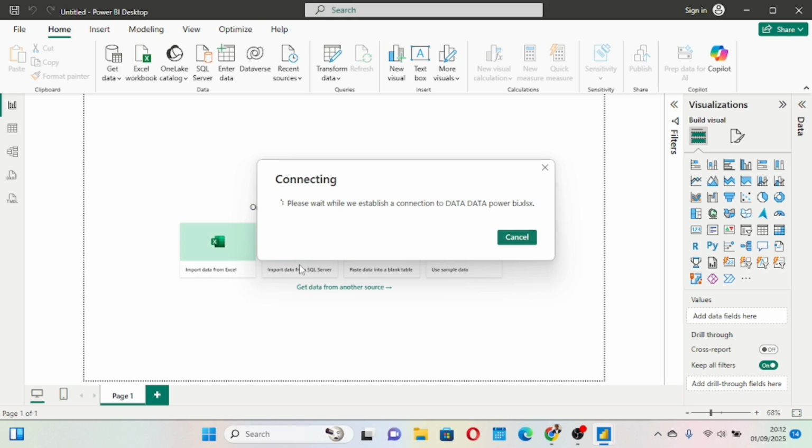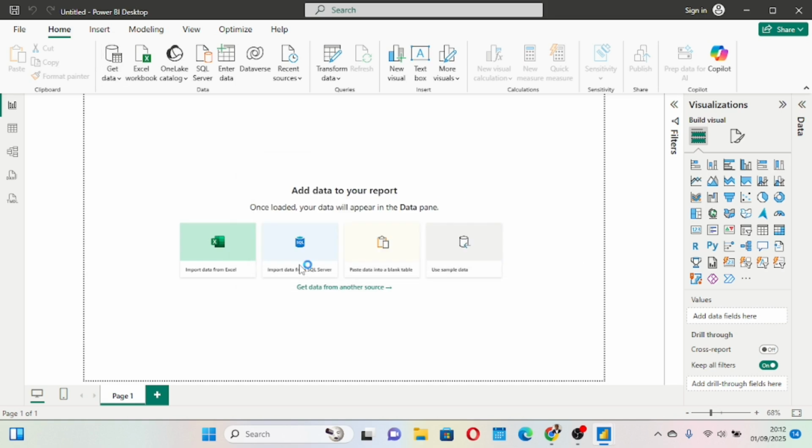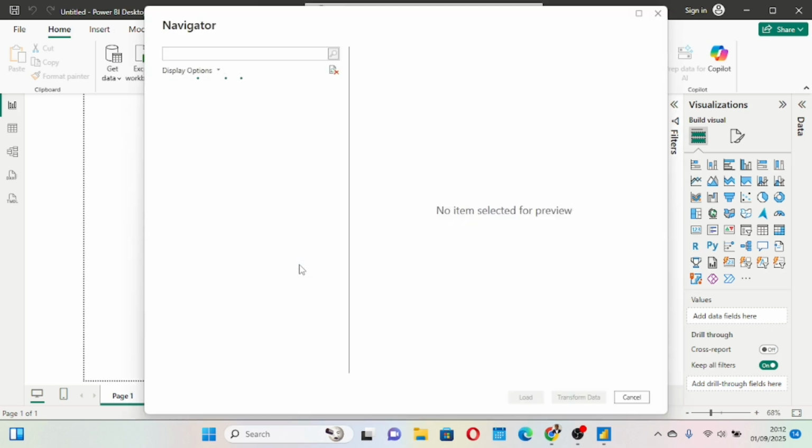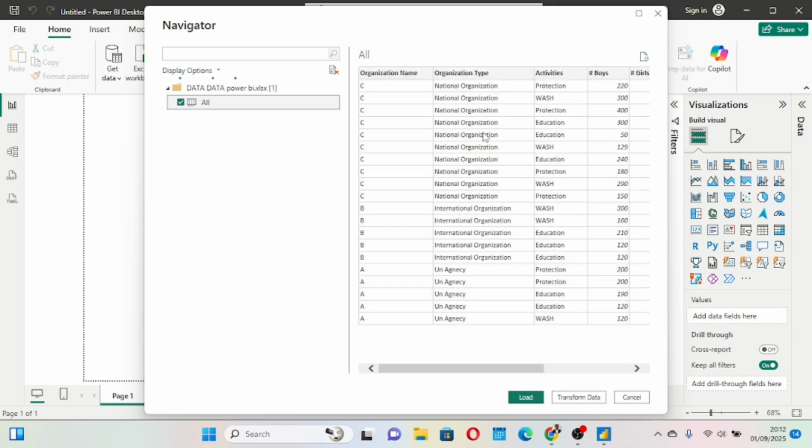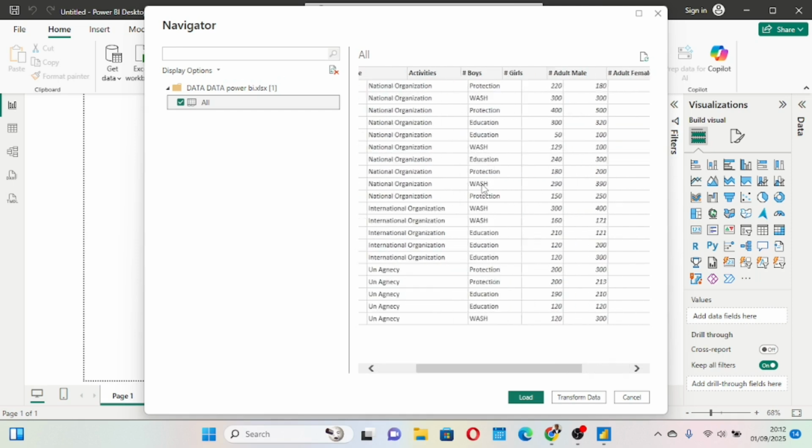Power BI will take time to load the data, analyze the data, and check the source to ensure that the columns are in order and the rows are in order. And then this is what Power BI has for us. Now, the moment you bring your data in at this level, you have the load and then the transform data. Each time you click on your data, you get a preview here. You see, it shows you how the data looks.